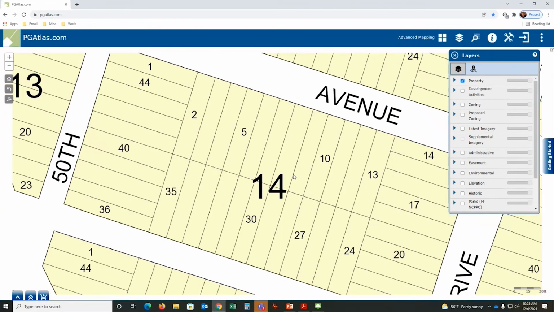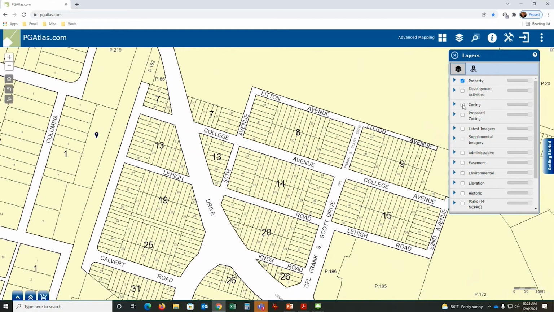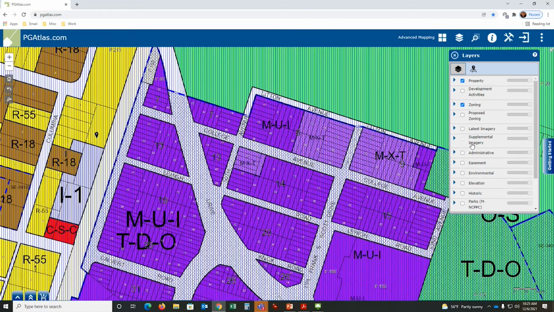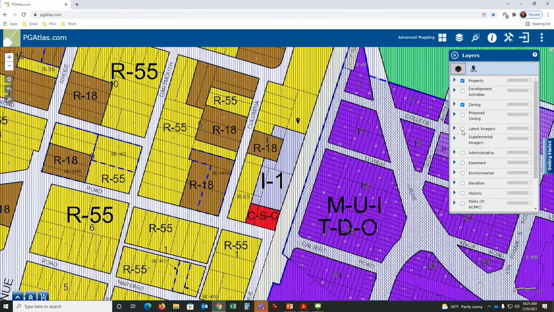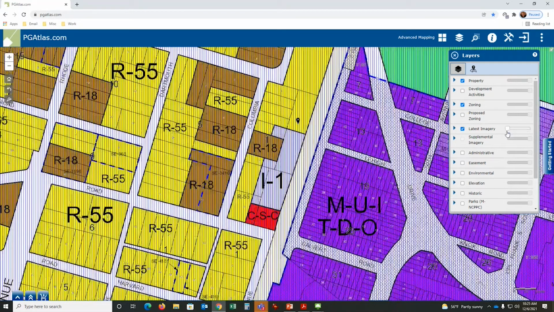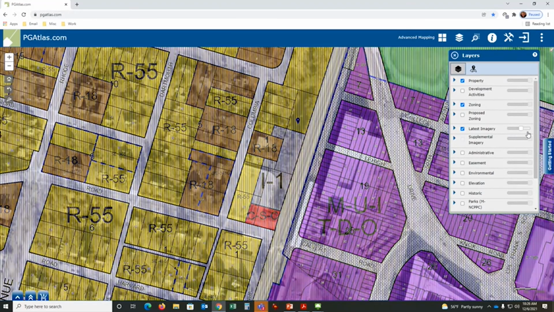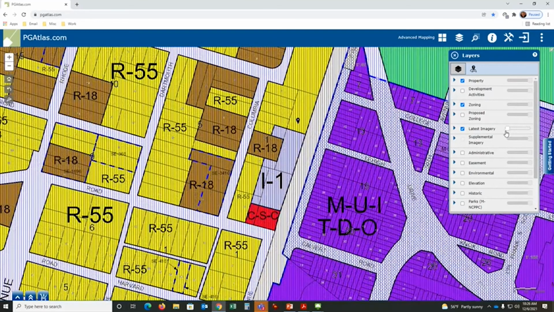Okay, and the other tool I wanted to highlight is if I have zoning turned on, and then I turn on imagery, you can't see both, right? You have one or the other. So I can turn off and on. You do have the option of doing a transparency. So over here on the right, if I click on this slider and bring it in, you will see that it will transition in and out, and you can print it this way. It just depends what you want to do.